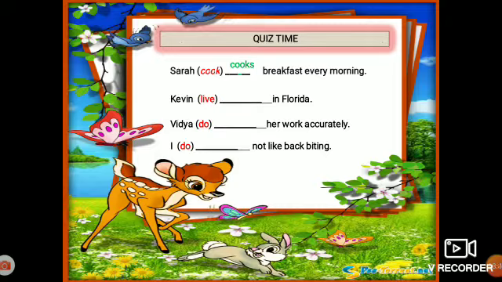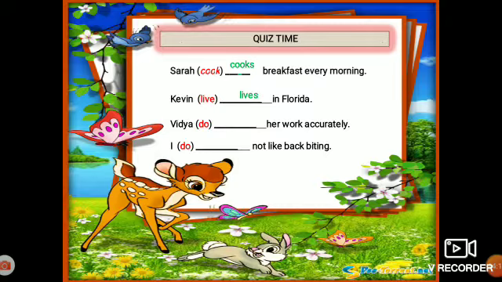Kevin dash in Florida. The correct answer is, right, Kevin lives in Florida. Again, we are talking about the third person. Vidya dash her work accurately. So what would be the appropriate verb? Fill in the blank.